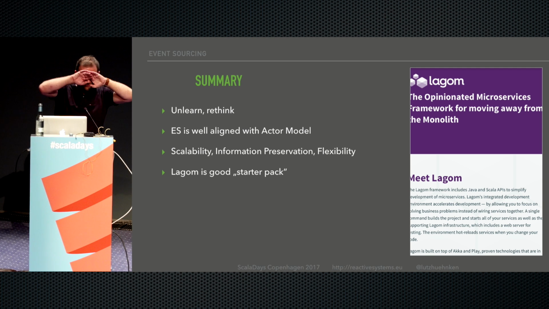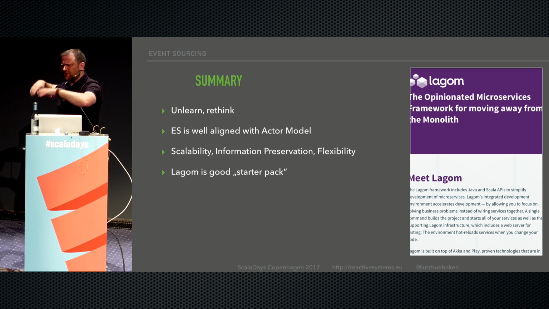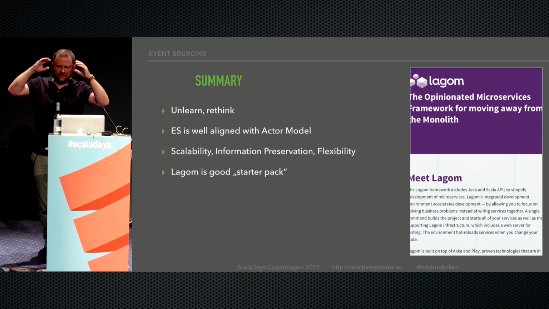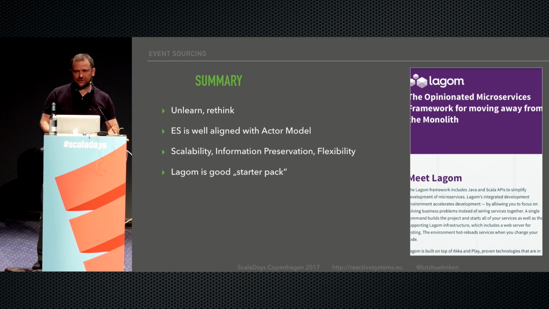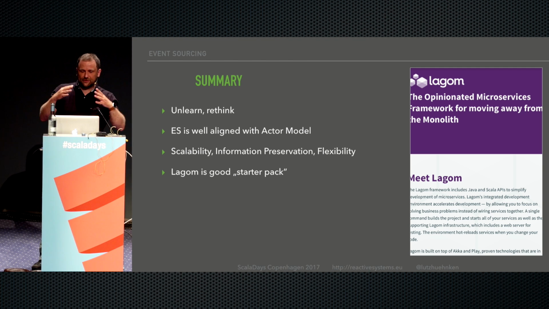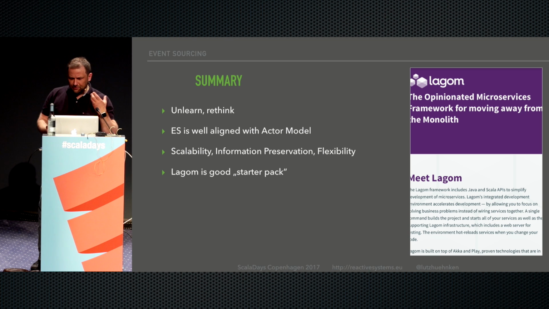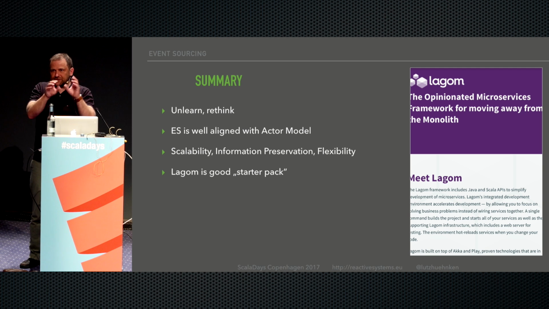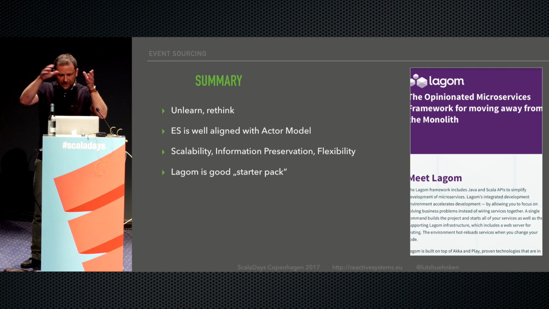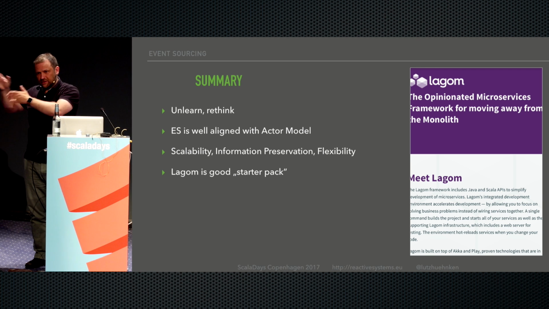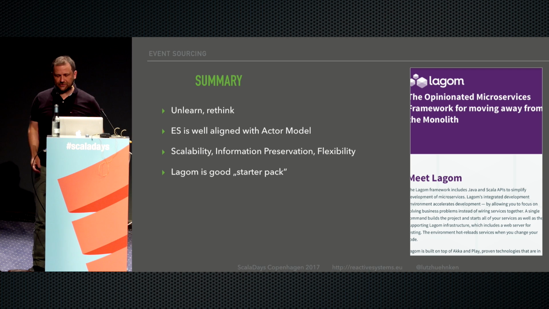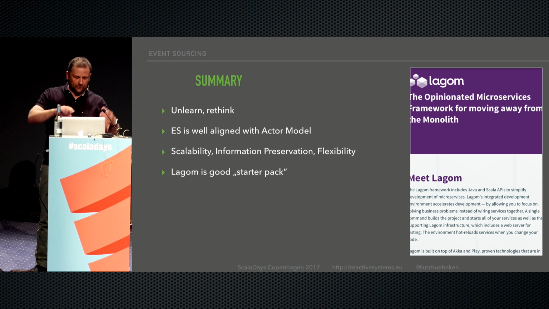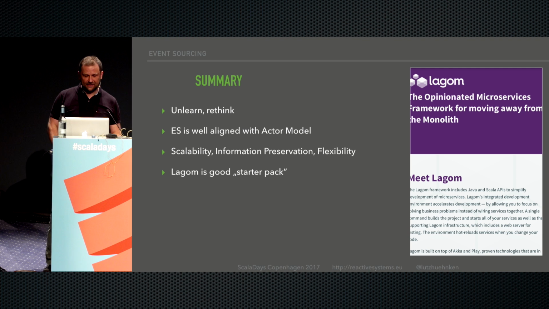Summary. Oh man, there's another slide. So unlearn, forget about this whole relational model thing. Don't focus on the static structure of the application. Think of events, of the dynamic capabilities of the application, of the flow of events. Use event sourcing. It's great with the actor model. It's a great alignment, no mismatch there. It scales great. It preserves all information. It's super flexible. And Lagom is a great framework to get started with it because it gives you this structure, as you saw here. It's a very clear mapping: command, event, state, actor, aggregate is persistent entity. So it's almost brainless. You can focus on the actual business logic and what you want to do with your events, and don't have to focus on the mechanics of it.